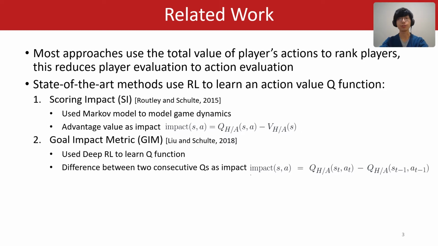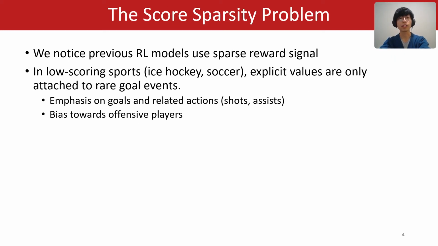State-of-the-art methods use reinforcement learning to learn an action value Q function. For example, Score and Impact use a Markov game model to model game dynamics and define advantage value as action impact. The Goal Impact Metric uses deep reinforcement learning to learn the Q function and defines the difference between two consecutive Q values as action impact. We noticed that in previous reinforcement learning models, they all use sparse reward signals.